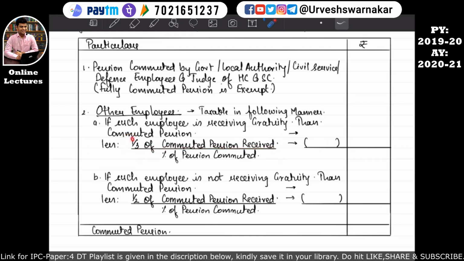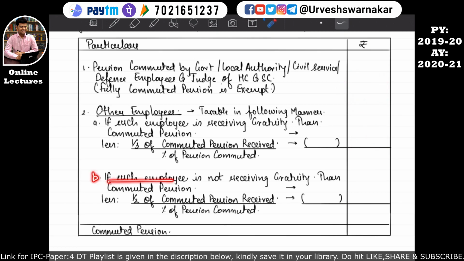The equation is 1/3 into commuted pension received, that means whatever amount we are writing here, we will consider it here again, and this entire numerator will be divided by the denominator. The denominator is the percentage of pension commuted, or many times the fraction will be given, we simply mention the fraction there. Whatever amount we derive here will be taken into the computation of income from salary in our main working. I hope this is quite clear to you all.